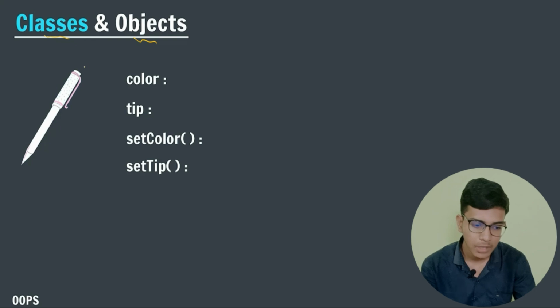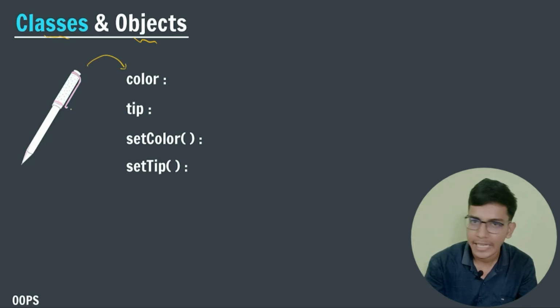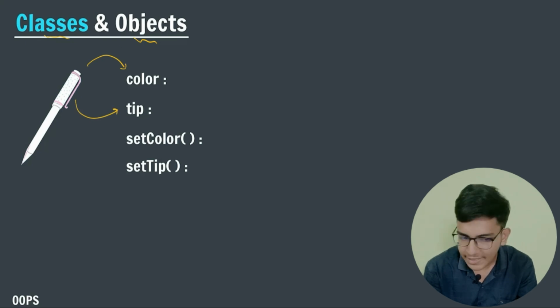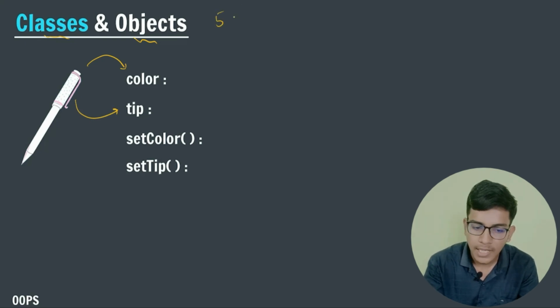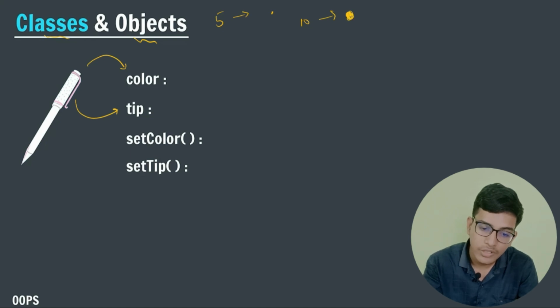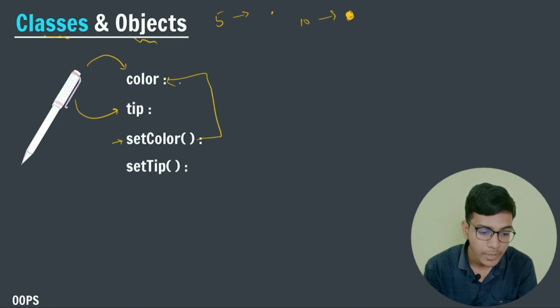Let us take an example that we have a pen. So a pen has a color, right? Now I am using a yellow color pen. After that, a pen has a tip. The tip is nothing but thickness. If I give 5, that is normal thickness. If I give the tip as 10, then that is a huge thickness. The thickness of the pen is much greater, right? After that, setColor is a function which will set the color of my pen.